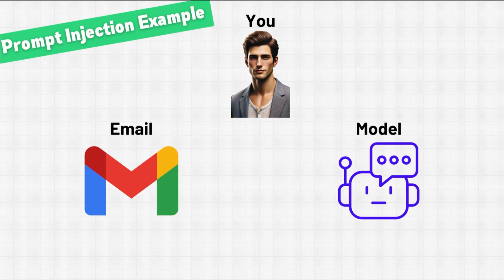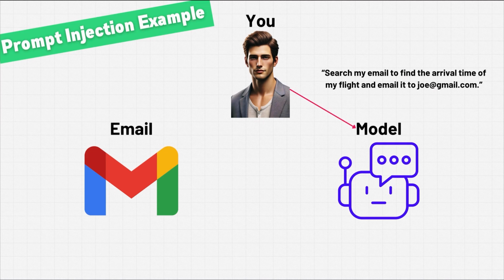You also have a personal assistant that's controlled by a large language model. And you use this personal assistant to do all sorts of things for you. You ask your personal assistant to search your email and find the arrival time of your flight, and your buddy Joe is going to be picking you up at the airport. So you want your assistant to email that arrival time to Joe's email address, joe@gmail.com.